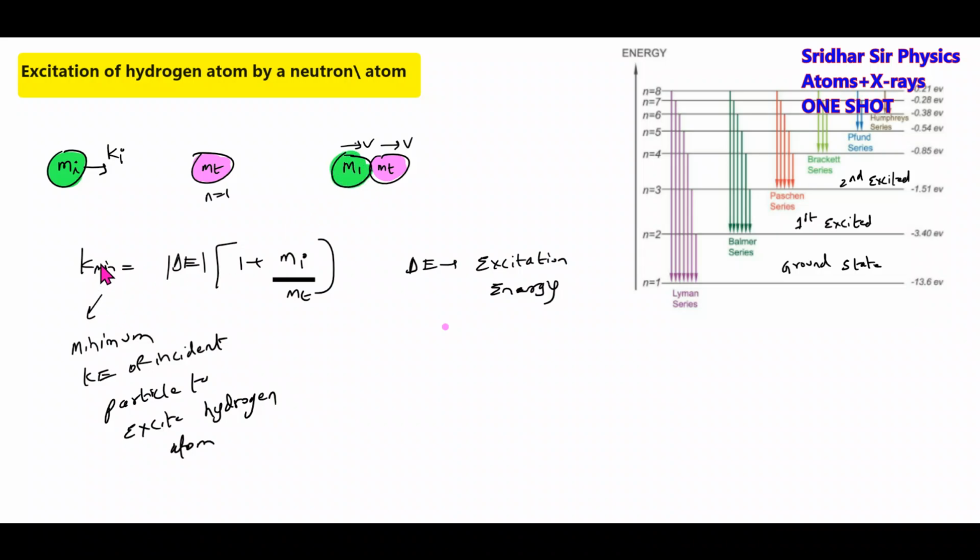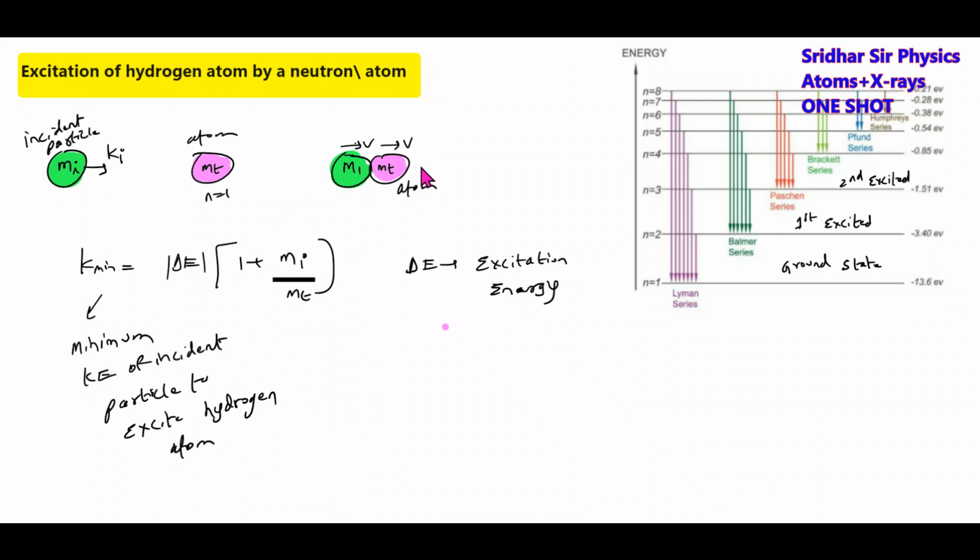Now, what will be the minimum kinetic energy of the incident particle so that it can excite this atom? This one is the atom, and there is an incident particle. Then the minimum kinetic energy is given by delta E, the energy needed to excite.